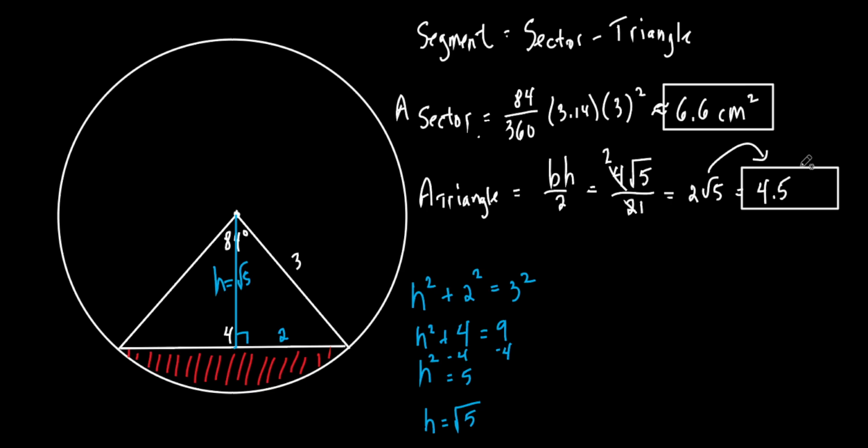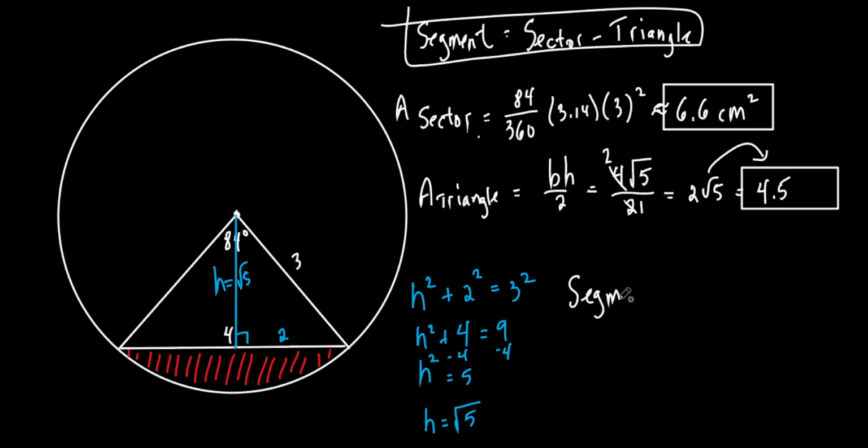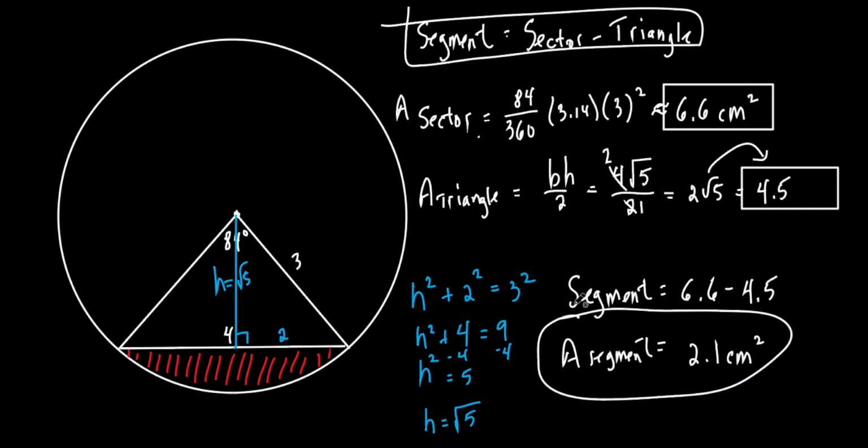One little tiny step. Do you remember what our step was? To take the sector minus the triangle. What was the sector? So the area of the segment is equal to, say it, 6.6 minus what? 4.5, and you get what? 2.1. This is in centimeters, so this is centimeters what? Squared. So the area of the segment is 2.1 centimeters squared.